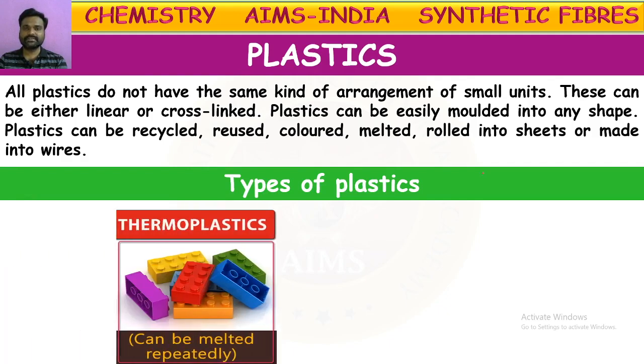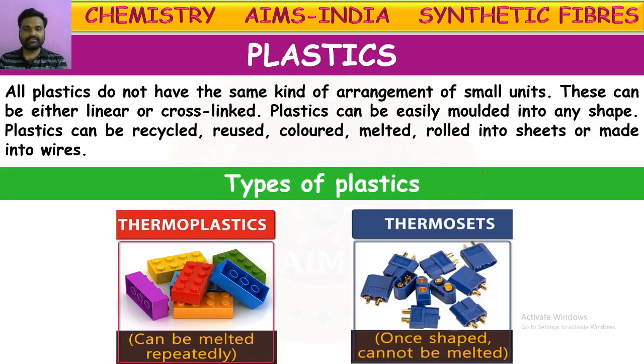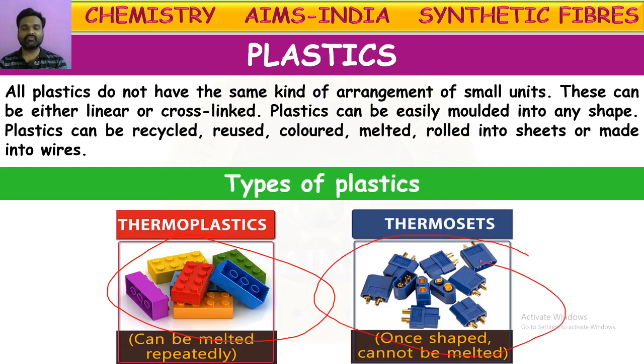What are those two types? Thermoplastics and thermosetting plastics. Thermoplastics can be remolded, meaning they can be melted, reshaped and reused. Whereas thermosetting plastics, once formed, cannot be recycled. They won't mold even on heating. That is the difference between thermosetting plastics and thermoplastics.